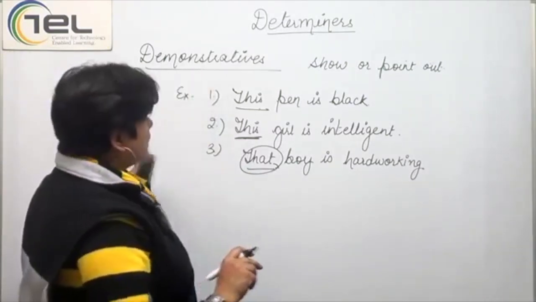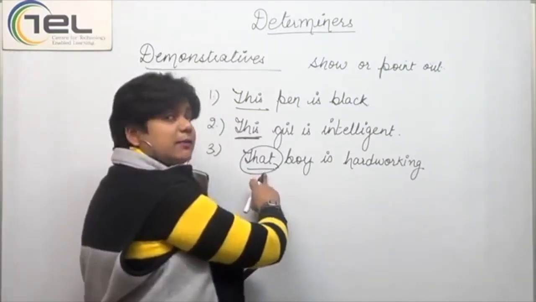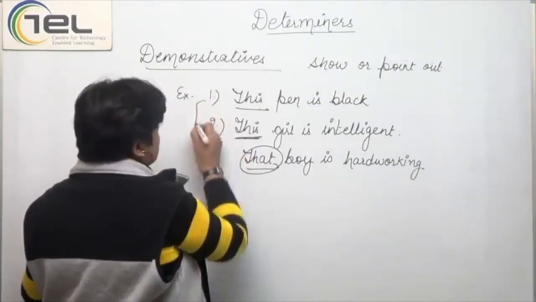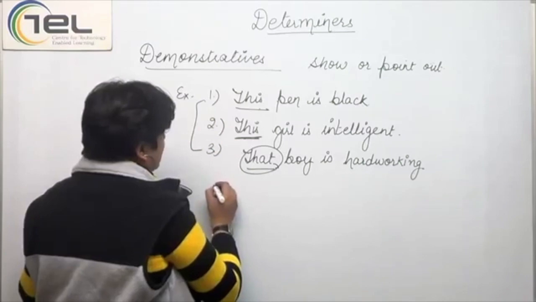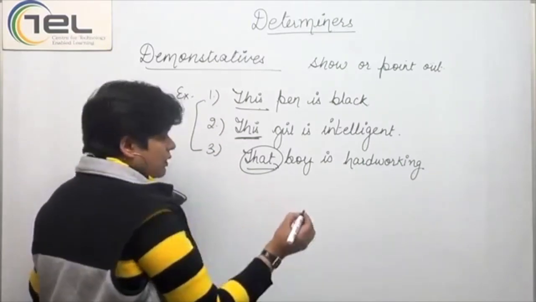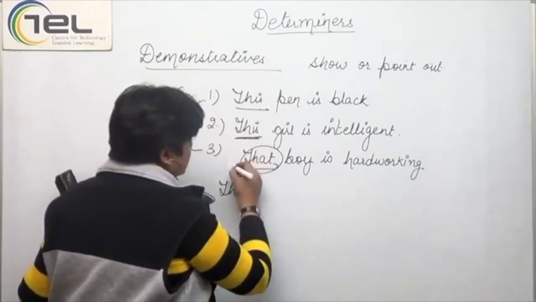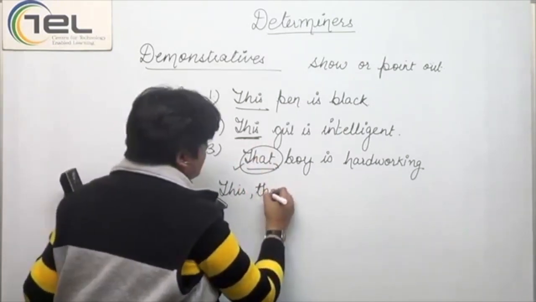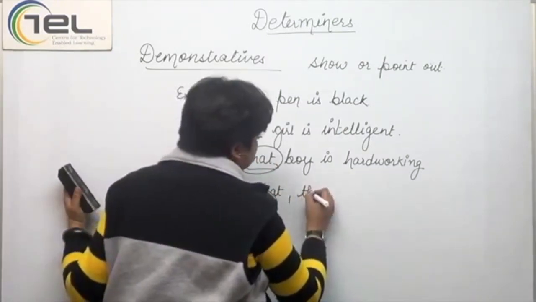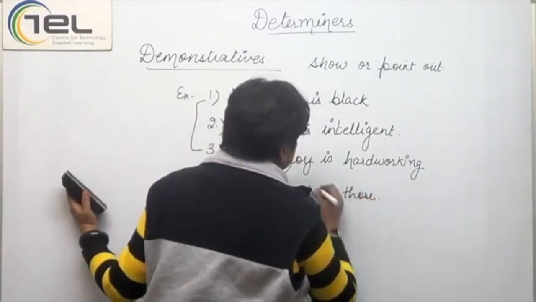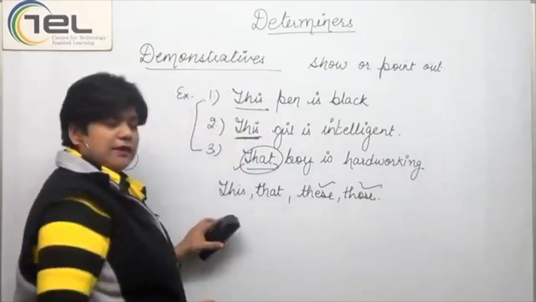Why? Because again it is demonstrating or showing somebody, right? Now with these three examples we can find out that the words that show or demonstrate are this, that, and apart from these two there are these and those. When we talk about more than one, we use these and those, right?